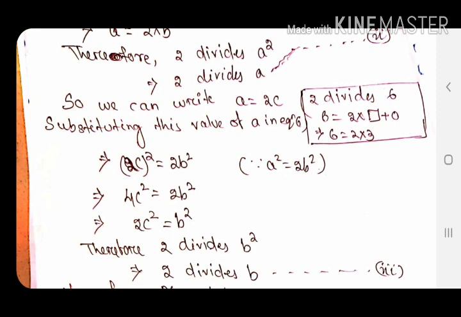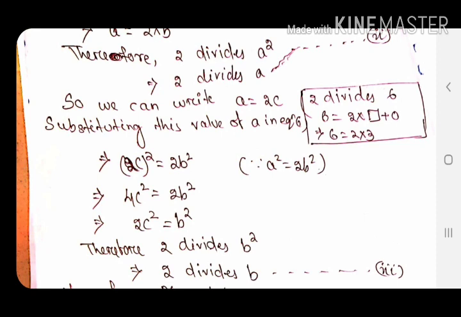Then putting this value of a in equation 1. In equation 1 we have written a square equals 2b square, so in place of a I will write 2c. So 2c whole square equals 2b square. By simplifying, we get 4c square equals 2b square, and 2c square equals b square.